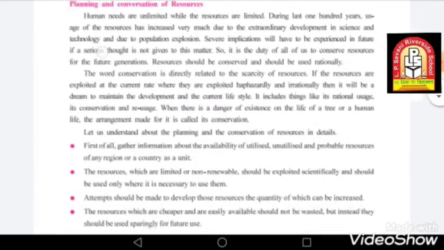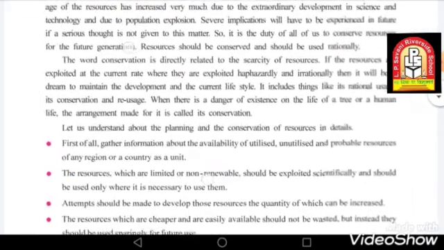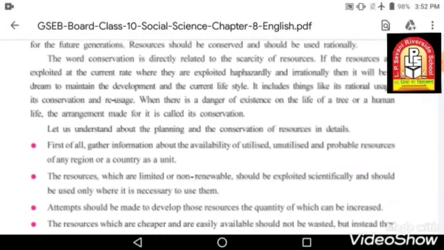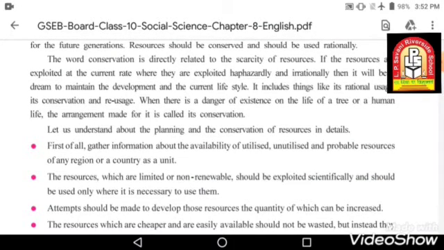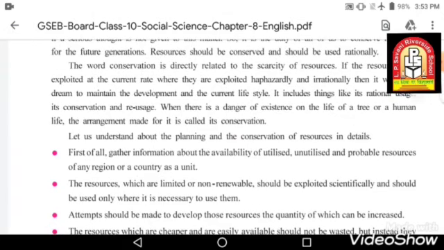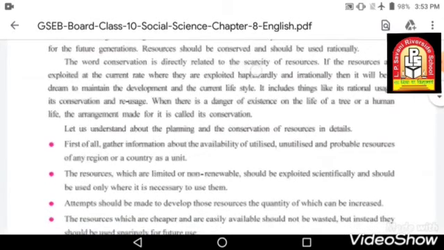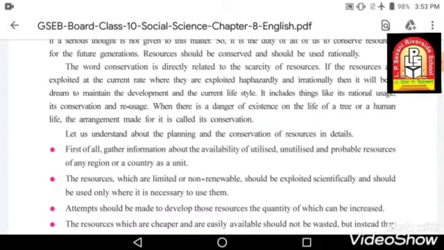The word conservation is directly related to the scarcity of resources. Conservation means how can we conserve or save these resources. Conservation is directly related to scarcity, because scarcity means the resources are getting less and less. So because of that, how can we conserve?